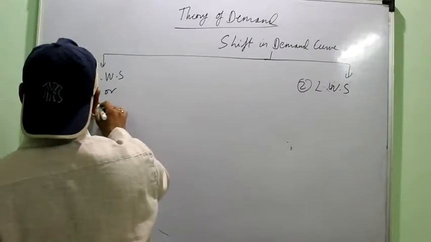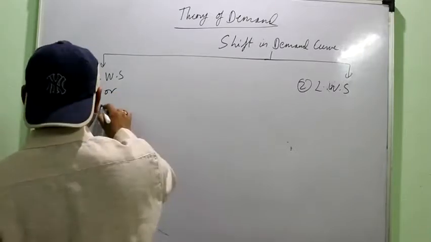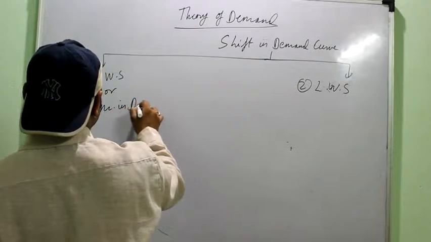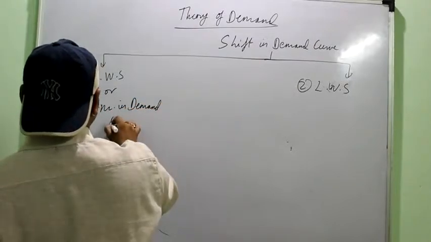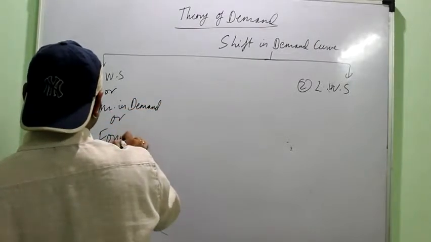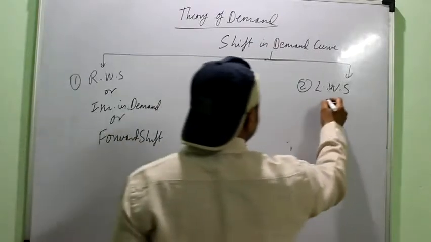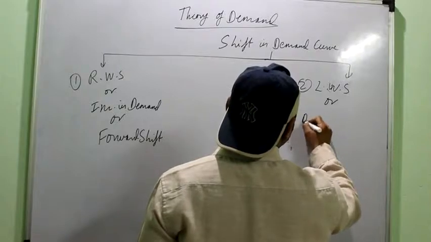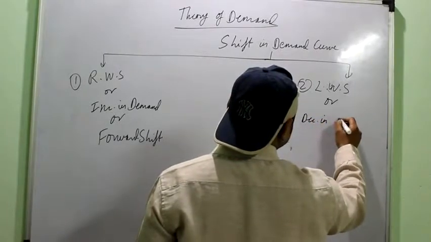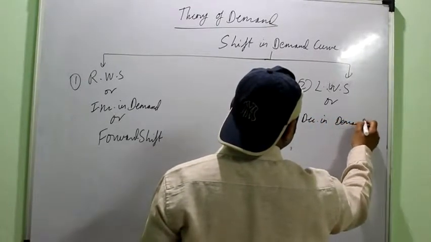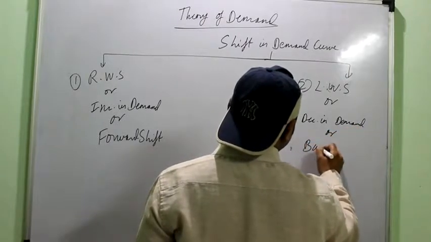Rightward shift can also be known as forward increase in demand or forward shift, while leftward shift can be known as decrease in demand or backward shift.